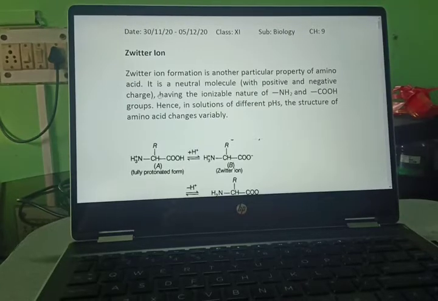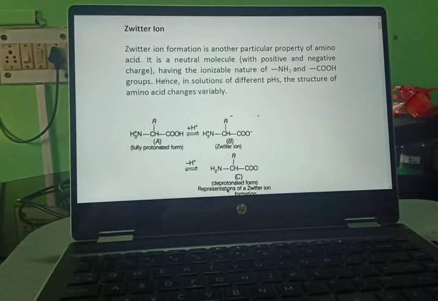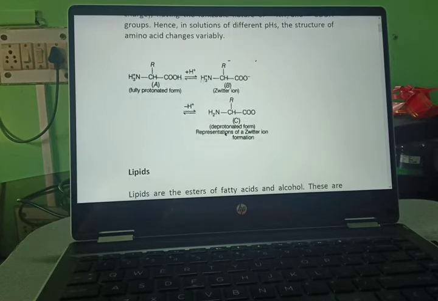Hi students, today we are starting our next topic, that is Zwitter ion. Zwitter ion formation is another particular property of amino acid. It is a neutral molecule with positive and negative charge, having the ionizable nature of NH2 and COOH group. Hence in solutions of different pH the structure of amino acid changes variably.